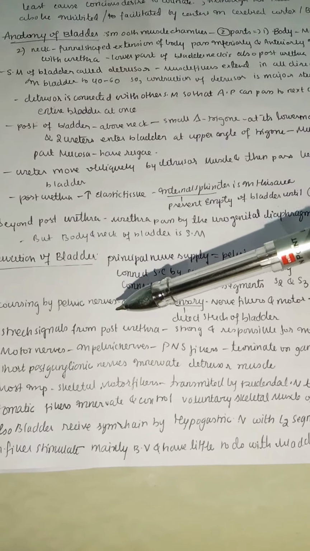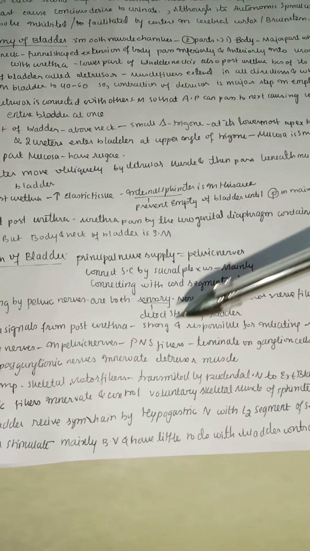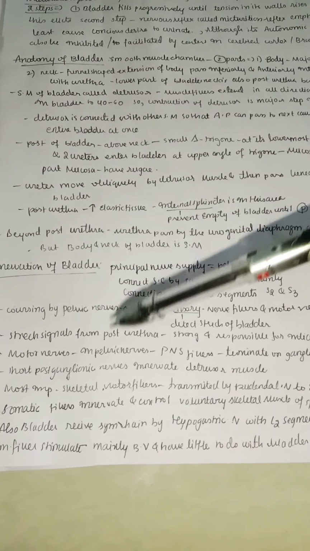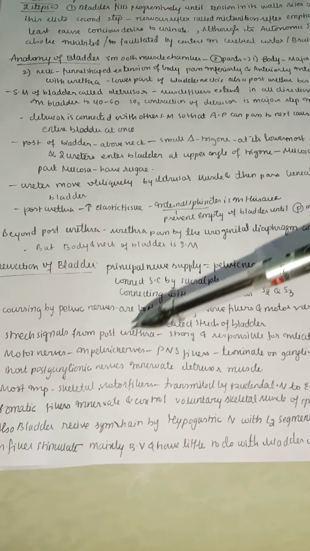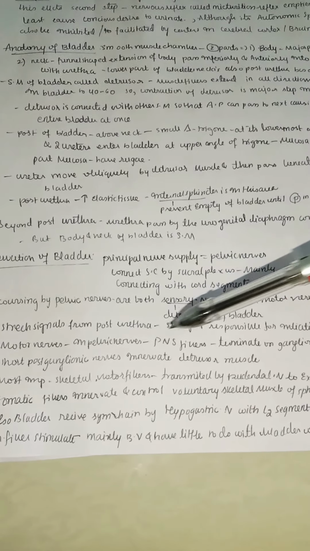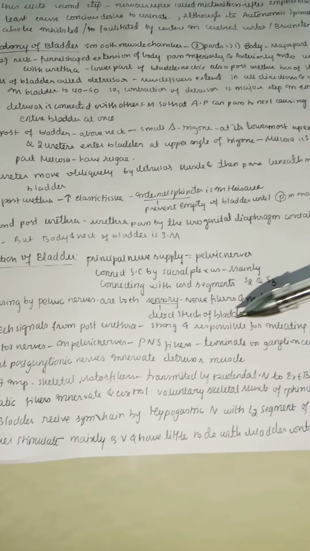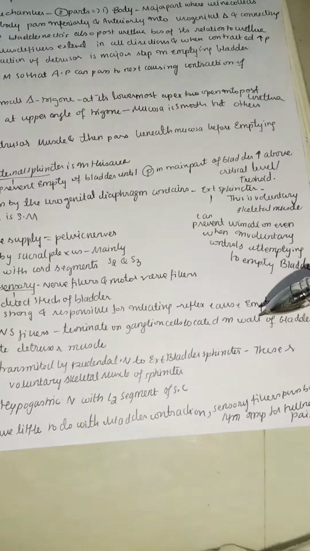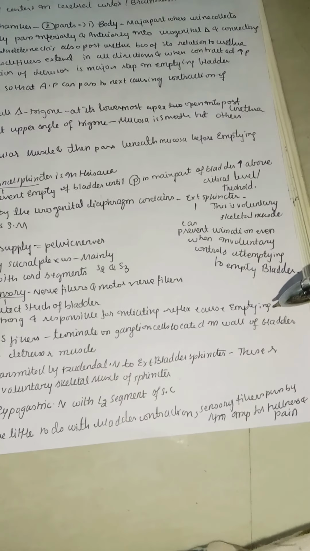Stretch signals from the posterior urethra are strong and responsible for initiating the reflex that causes the emptying. Mainly the stretch signals from the posterior urethra, where the internal sphincter is present, are strong. And the motor nerves in the pelvic nerves, especially the parasympathetic nerve fibers, terminate on ganglion cells located in the wall of the bladder.